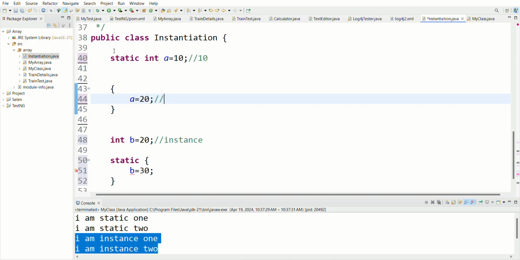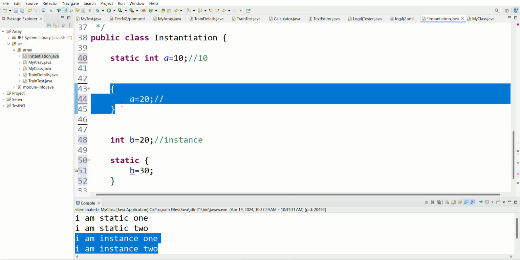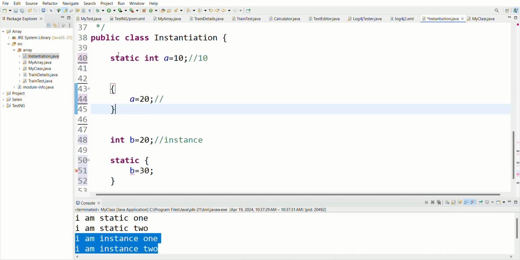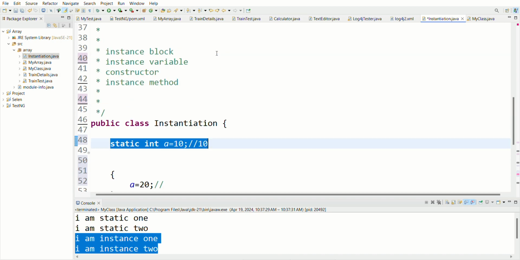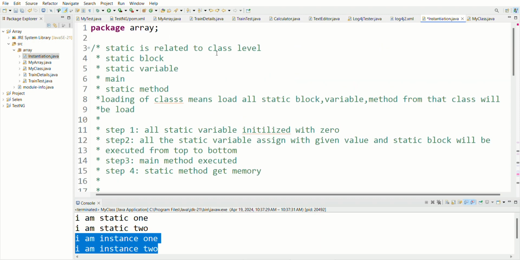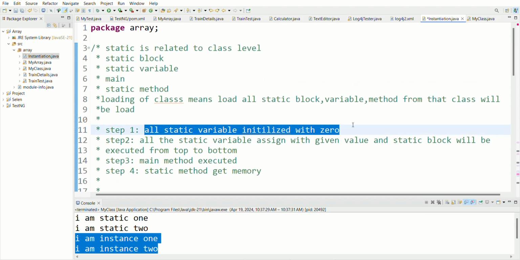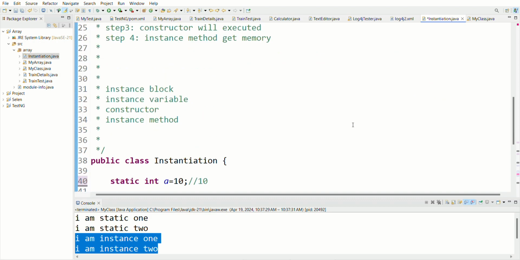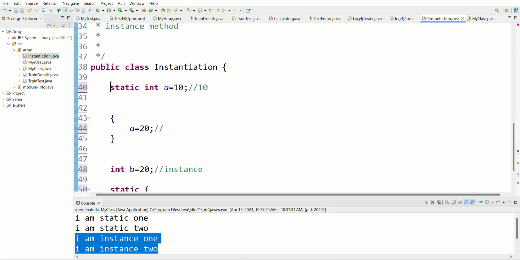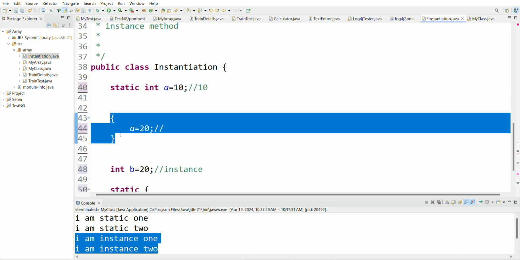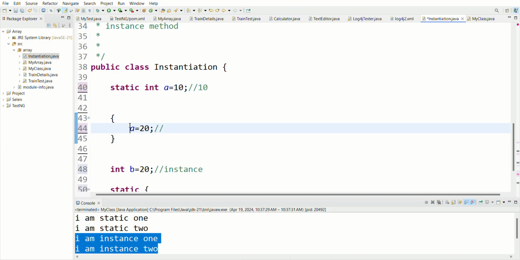Why? Because when this instance block is executed, at first the static is executed. The first step is that all the statics are identified. It means they will get the memory. It has already got the memory. After that, when execution starts, it will say, yeah, I know this is static int and its value is 10. It will change this. That's how it is working.